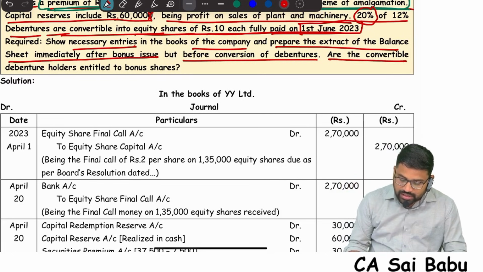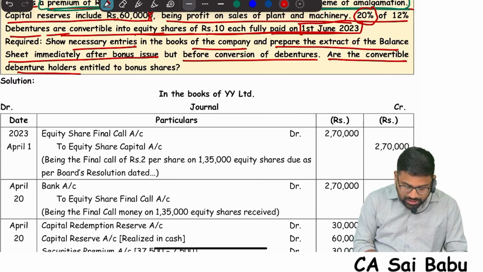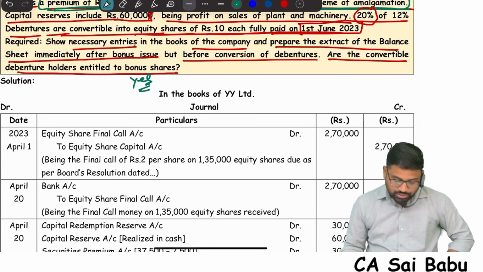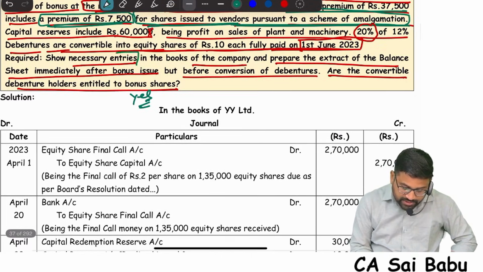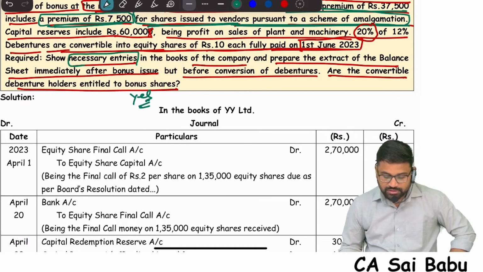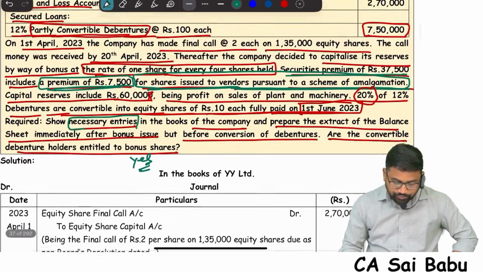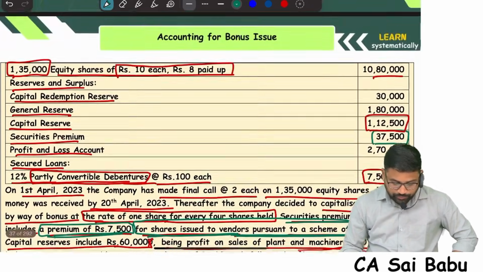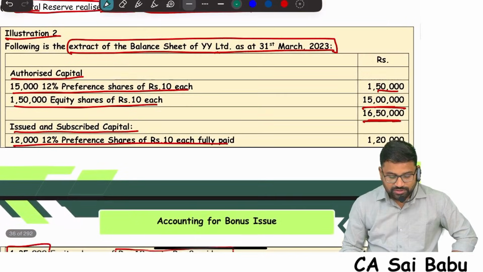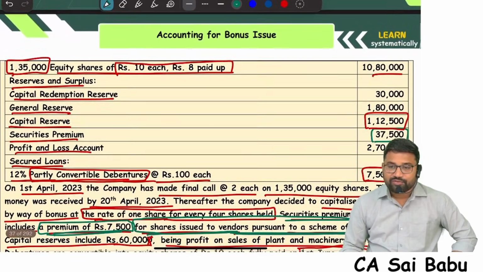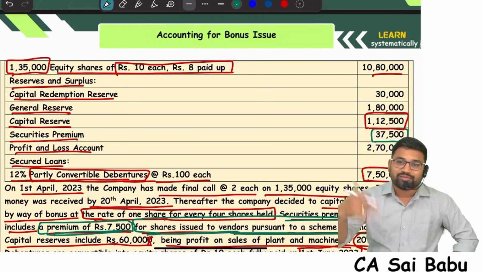Next, are the convertible debenture holders entitled to bonus shares? Answer is yes. See, this is the theory question they have asked. So we need to pass the entries, sir, in this case. So tell me, first of all, what kind of bonus is this? Fully paid bonus shares. But the given shares are partly paid. First we need to make them fully paid. Once you make them fully paid, on that we are giving bonus.